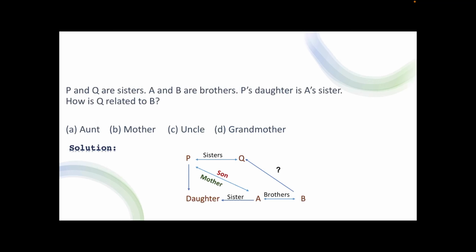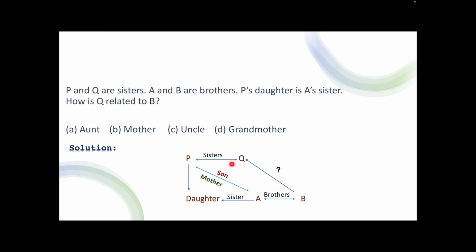Let's see some questions. As we had already seen this question in the beginning, let's solve it. P and Q are sisters, A and B are brothers, P's daughter is A's sister. How is Q related to B? We are given the options aunt, mother, uncle or grandmother. Whenever you solve such questions, I would request you to draw a rough diagram to get a clear idea so that you will have least chances to make mistakes, right?